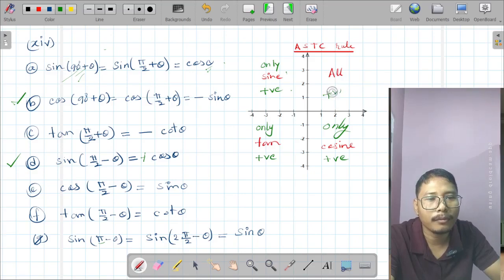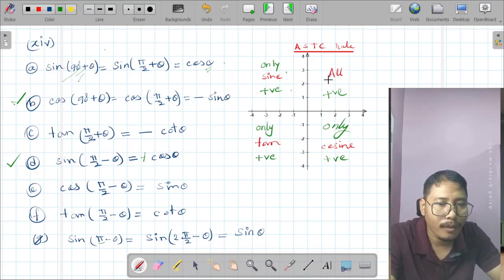Look at this. What I have written here, if the angle is, suppose after this relation we mention angle. In such cases, if the angle is 90 degree or smaller than 90 degree, all such relations will be positive.